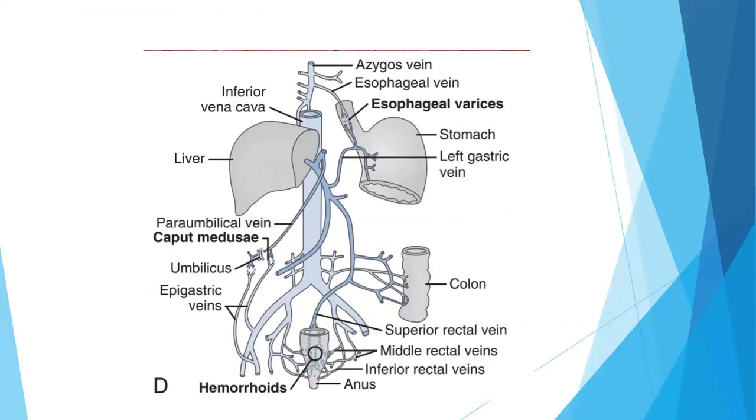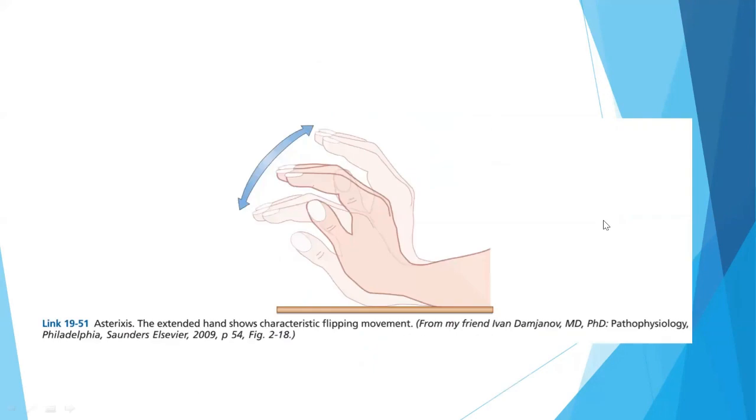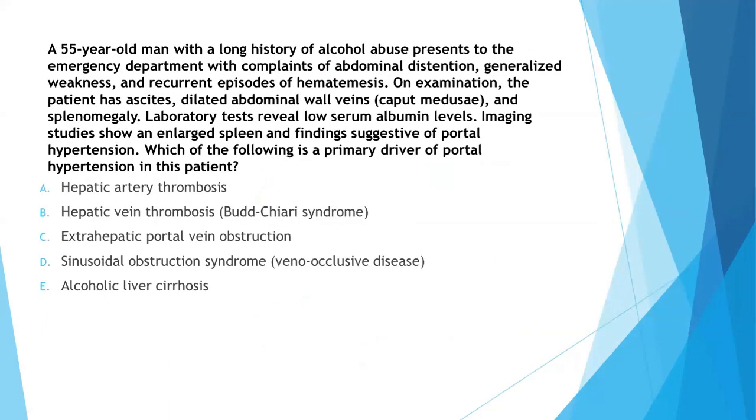Now, this is the typical presentation of portal hypertension. So, when you have portal hypertension, you may have caput medusae, hemorrhoids, and esophageal varices. Now, this is asterixis. The extended hand shows the characteristic flapping movement. You might have done this examination in your clinics.